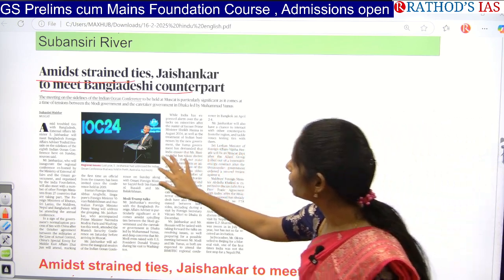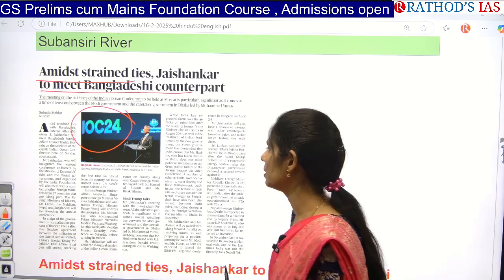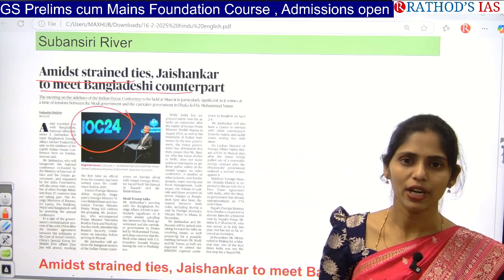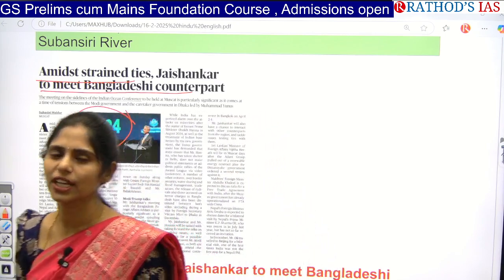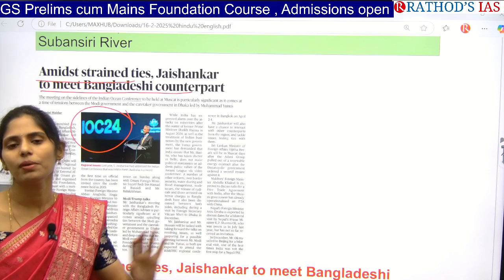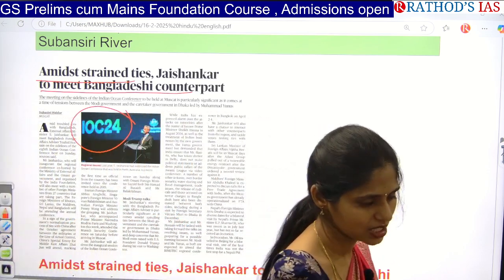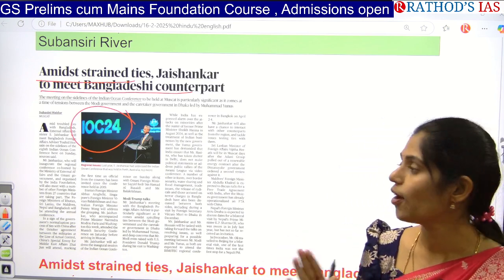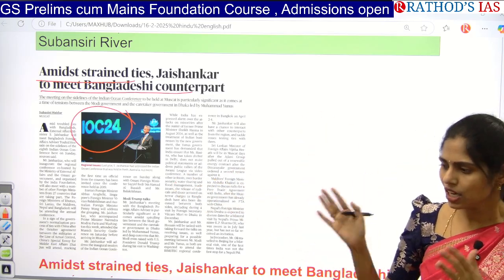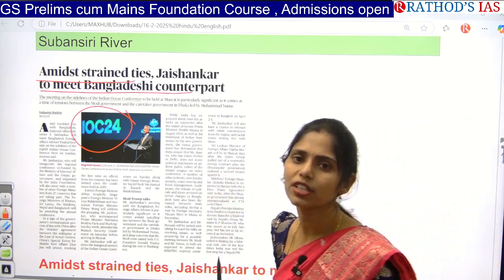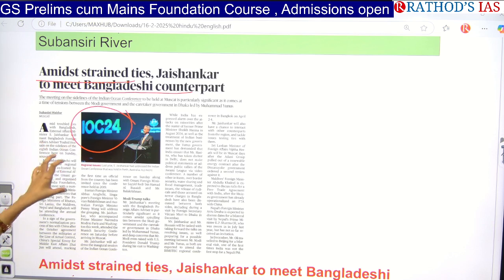But now we are going to attend this IOC 2024 summit. That is nothing but the Indian Ocean Summit we are going to attend. So in this summit, most of the countries which are sharing boundary with the Indian Ocean will be participating, and even Bangladesh is also participating in that summit. Especially the foreign affairs ministers: the Indian foreign affairs minister is Jaishankar. Like that, whichever country is sharing boundary with the Indian Ocean, their foreign affairs ministers are going to attend this meet.